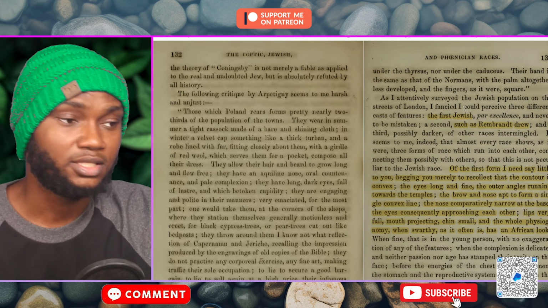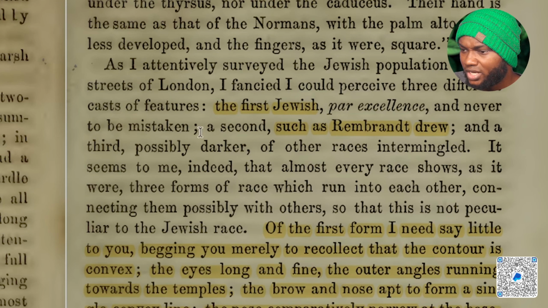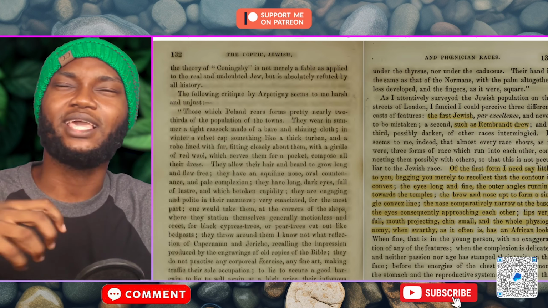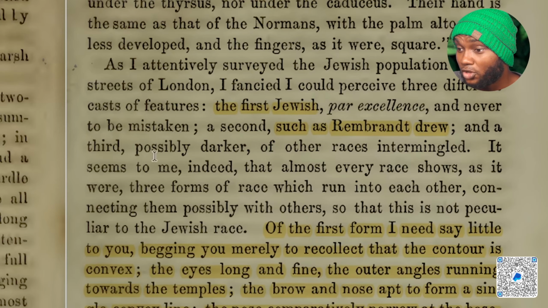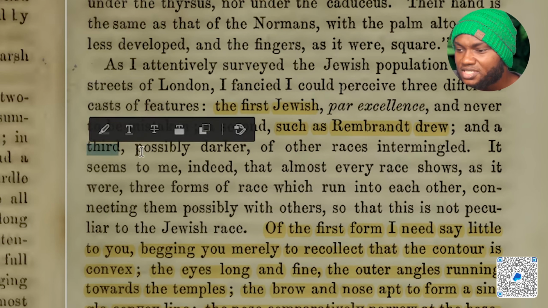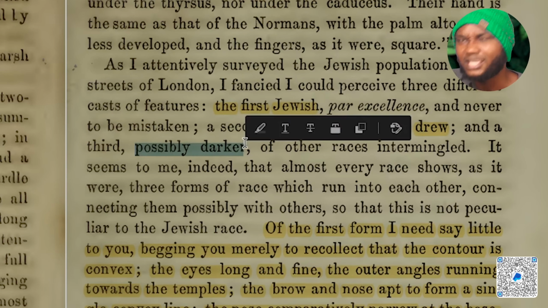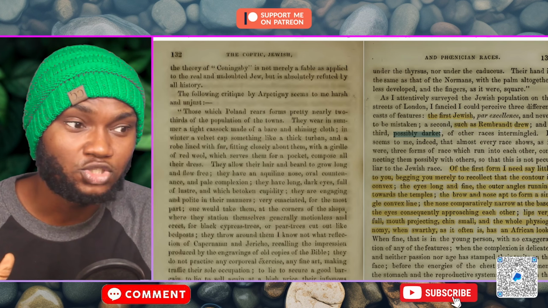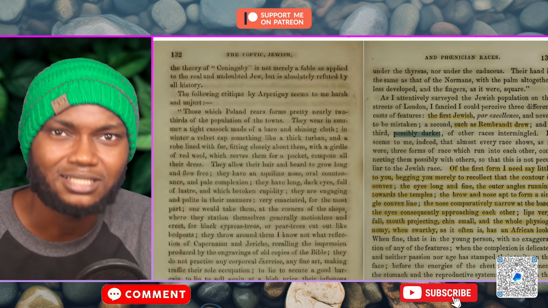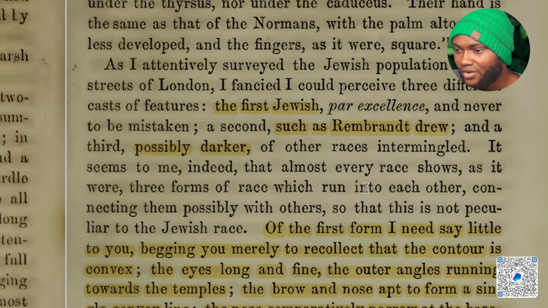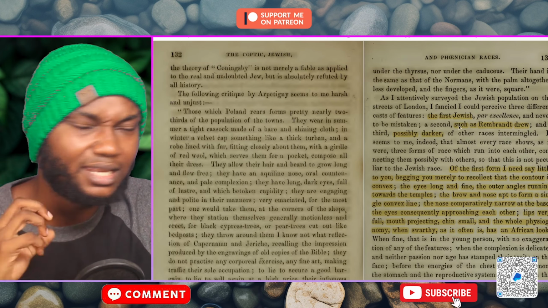So when you go back to this book, The Races of Men, a fragment, and you read what he says here, a second such as Rembrandt drew, you can realize that, okay, he's talking about a brown colored people. This is the second cast. And the third cast, now he's going into the third one, possibly what? Darker. He's telling you that the third cast within the Jewish population was even darker than the paintings that Rembrandt drew. Very important line right there. But he still hasn't told us about the first Jewish cast. He does say par excellence and never to be mistaken. Let's see if he can elaborate on the first.